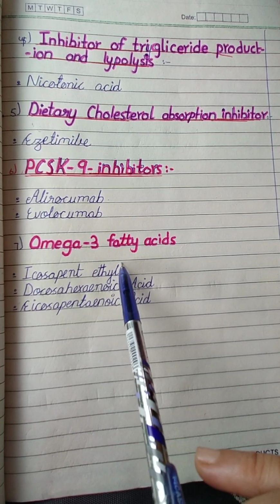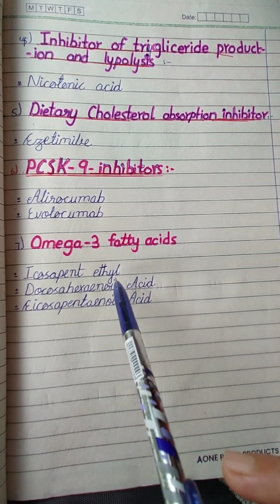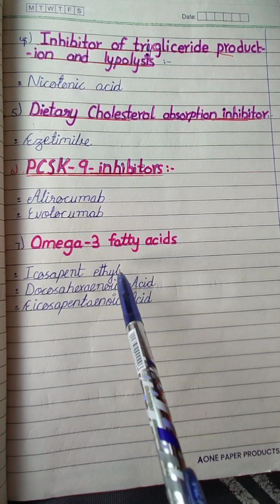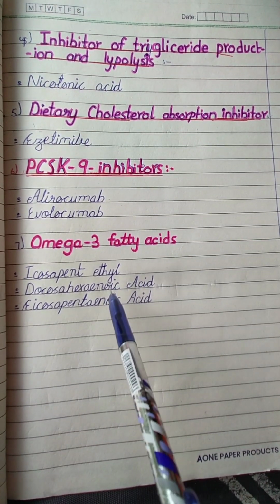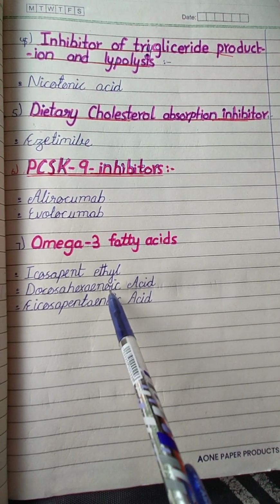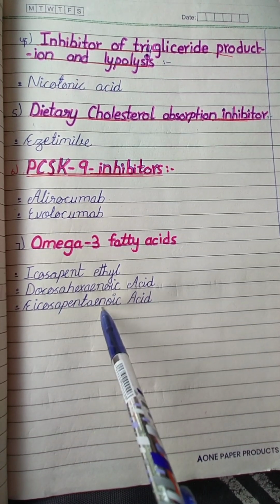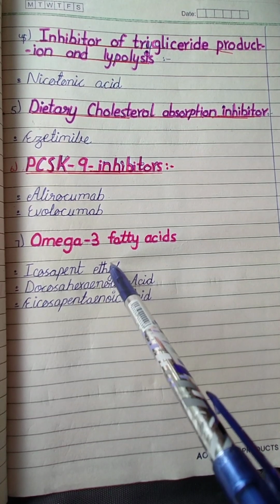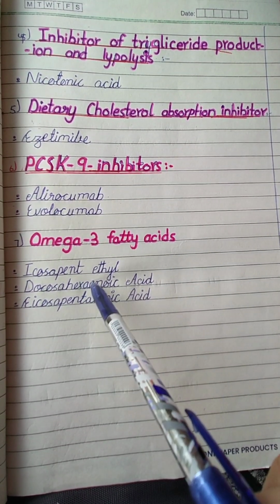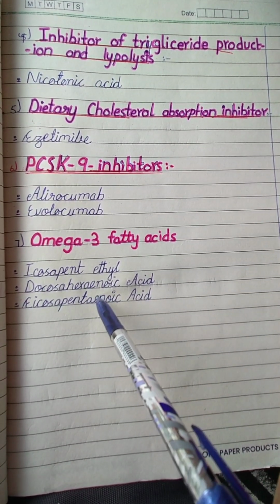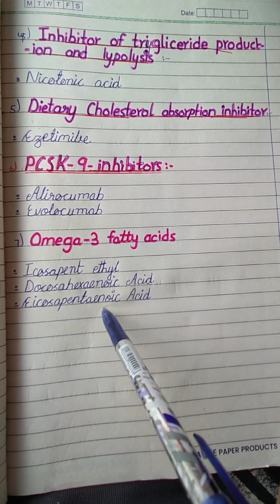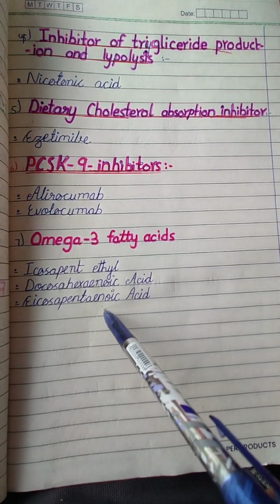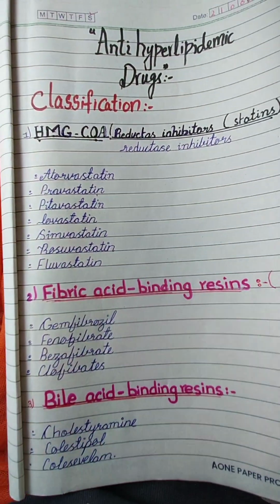Last is the miscellaneous or others. These are omega-3 fatty acids, icosapent ethyl, docosahexaenoic acid and eicosapentaenoic acid. What are they? Let's repeat with me. Omega-3 fatty acids include icosapent ethyl, docosahexaenoic acid and eicosapentaenoic acid. Let's repeat with me, students.